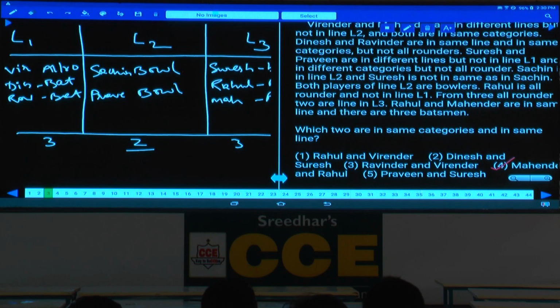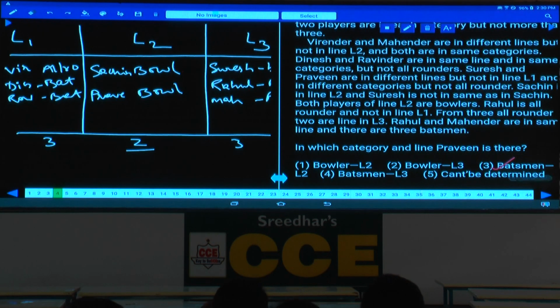Mahendra and Rahul. Then in question number 4, in which category and line is Praveen? As Praveen is in line 2, bowler. Line 2, bowler, that is choice 1.